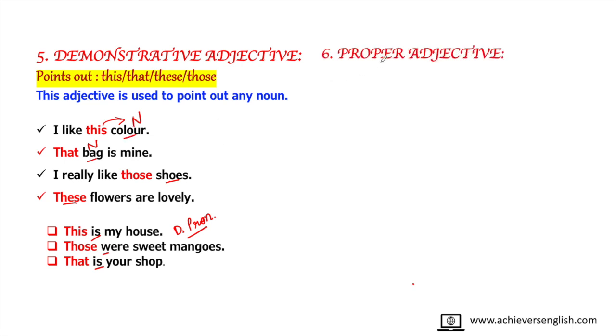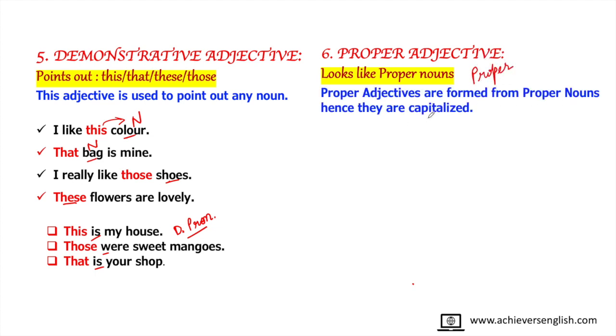Let's see the next one. It's proper adjective. Proper adjective looks like a proper noun. In the noun part, we had learnt that nouns were of four types: common, proper, collective, and material. And in the proper noun, we had read that proper nouns are the names of specific things, they are formed from proper nouns only and hence they are capitalized. Like Indian people love peace. If I write the sentence like this, that Indians love peace, so here Indian is not followed by any noun. But in this sentence, it is followed by a noun. People is a noun. Therefore, in this sentence, it is proper adjective, and in this sentence it is a proper noun.